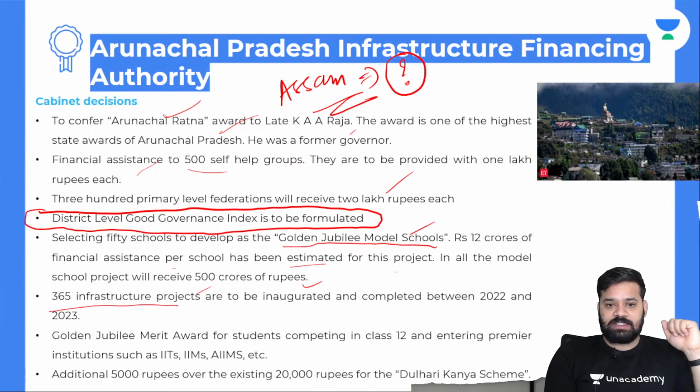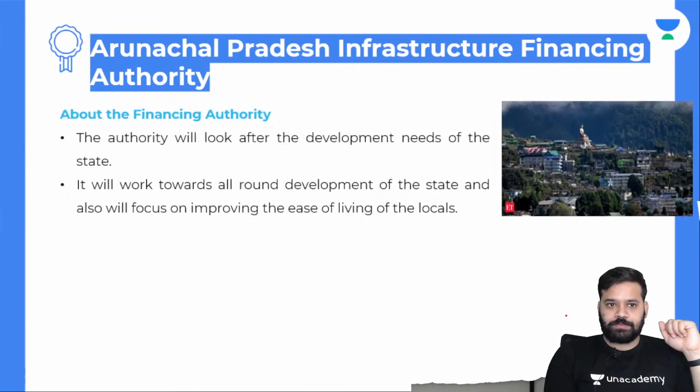365 infrastructure projects are to be inaugurated and completed between 2022 and 2023. A Golden Jubilee Merit Award for students competing in Class 12 and entering premier institutions such as IITs, IIMs, All India Institute of Medical Science, etc. An additional 5,000 rupees over the existing 20,000 rupees for the Dulhari Kanya scheme. And about the financing authority, the authority will look after the development needs of the state. It will work towards all round development of the state and will focus on improving the ease of living of the locals.